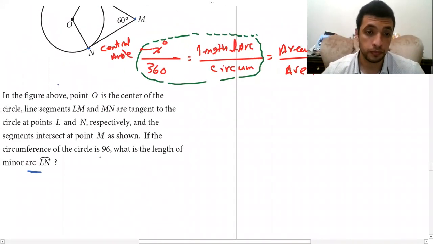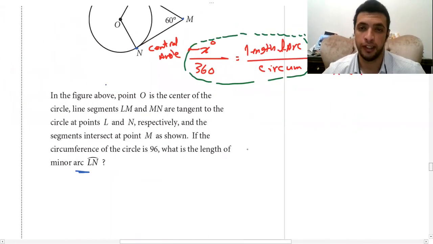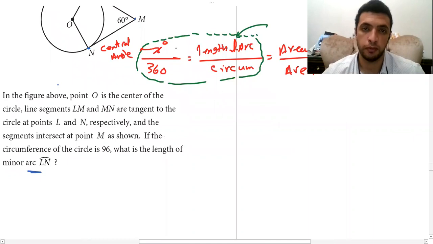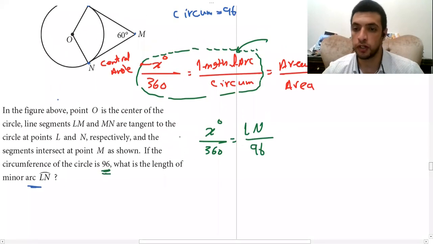So here he's asking what is the length of minor arc LN, length of arc. So I'm going to use x degrees over 360 equals length of arc, which is LN, over circumference, and I have the circumference, which is 96. Okay, what is the central angle? Central angle is this one.